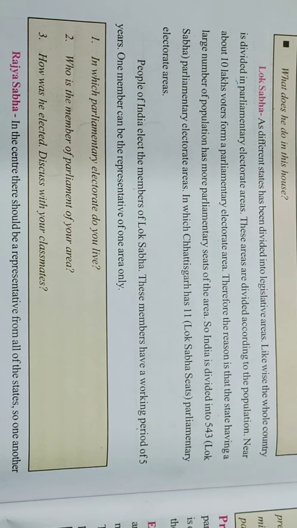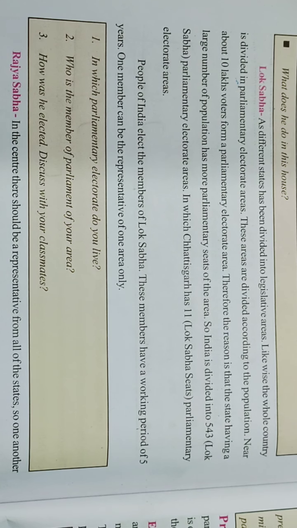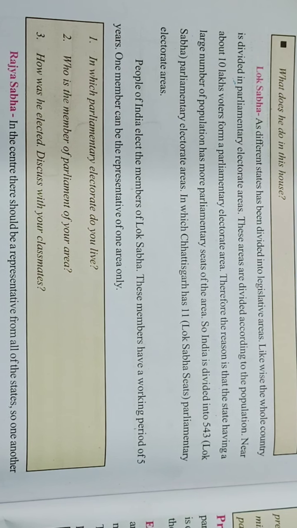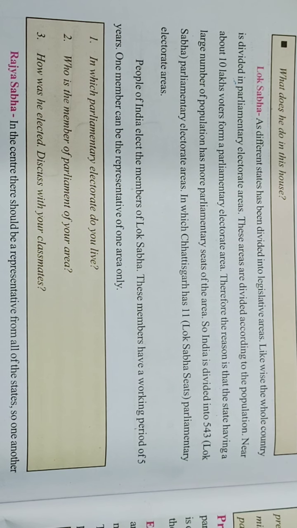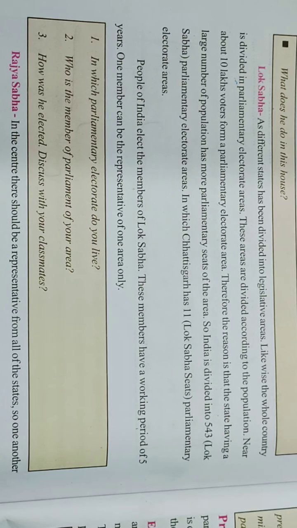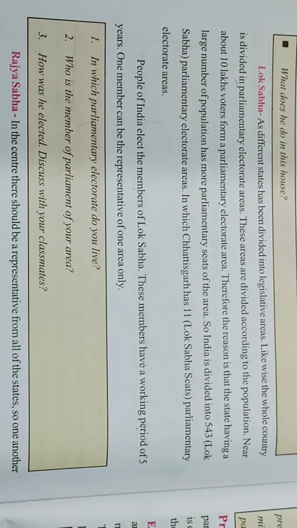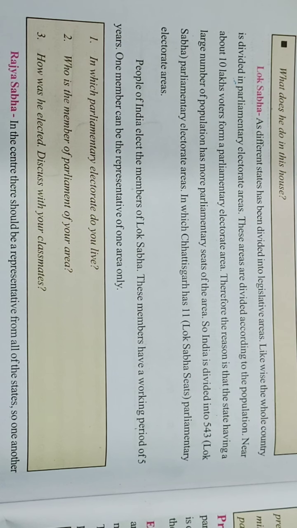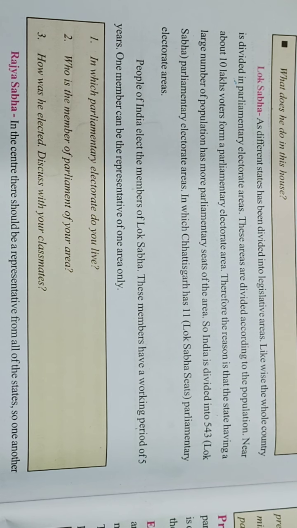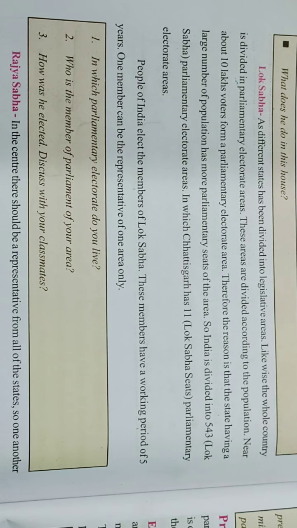Therefore, the state having a large population has more parliamentary seats. It means according to population, that state has been divided into different parliamentary electorate areas. So, India is divided into 543 Lok Sabha parliamentary electorate areas. Keep underline over here, those were in the textbook. And in this, Chhattisgarh has 11 Lok Sabha seats. So, once again, listen carefully. India is divided into 543 parliamentary electorate areas.